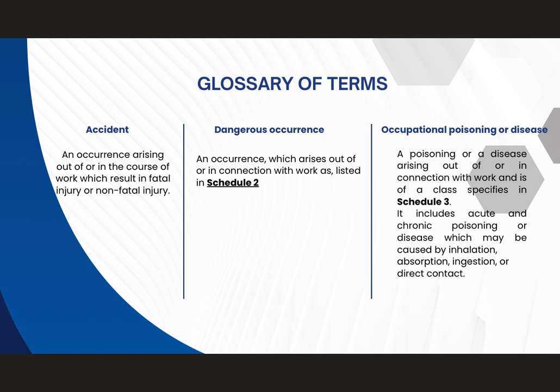And occupational poisoning or disease is any acute or chronic poisoning or disease caused by inhalation, ingestion, absorption or direct contact with hazardous agents listed in the third schedule. These terms determine which form we must use.